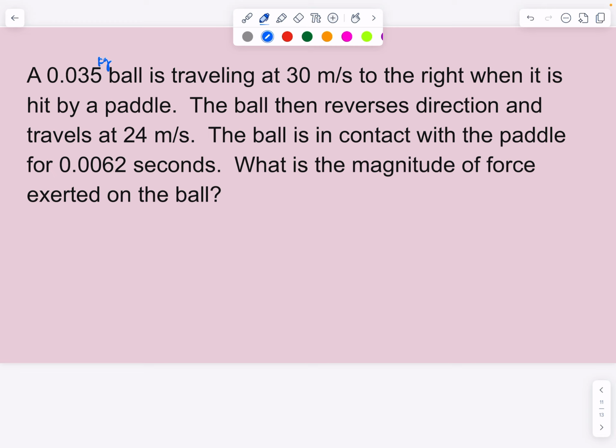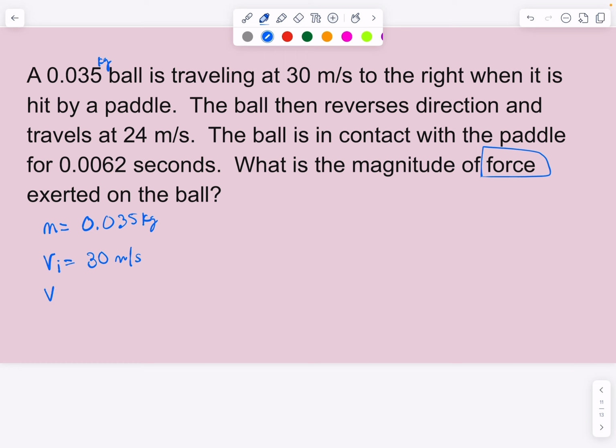What's the magnitude of force exerted on the ball? So we're looking for force. Now I have a couple things. I have a mass of 0.035 kilograms. I definitely have a velocity, but I have an initial velocity, which is going to the right. So we'll call that a positive 30 meters per second.